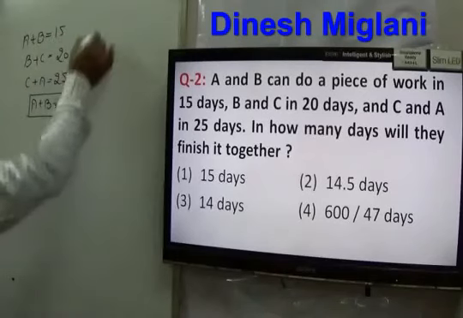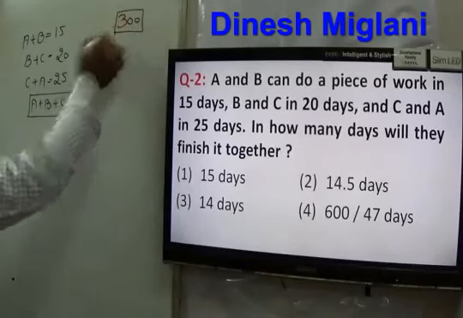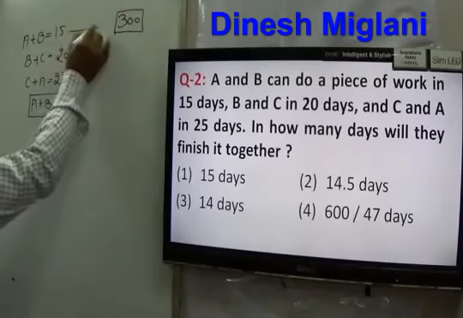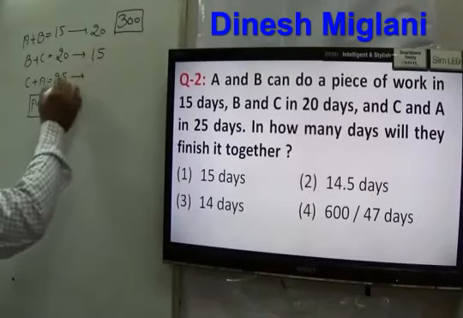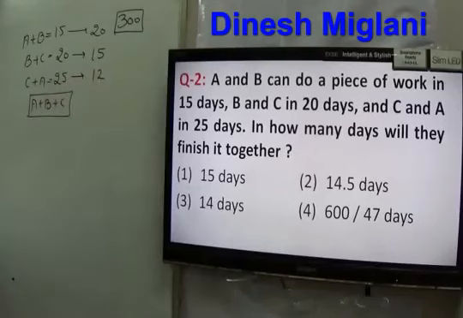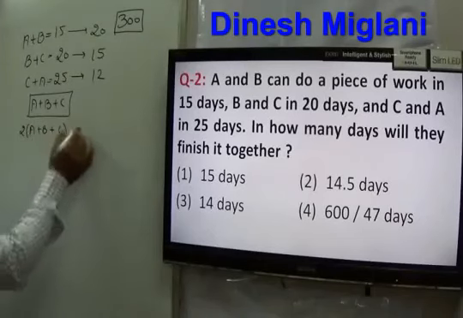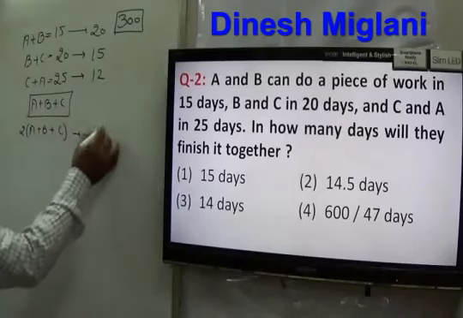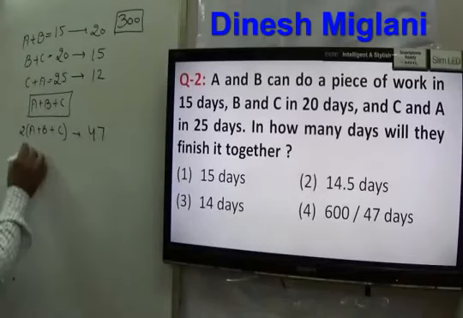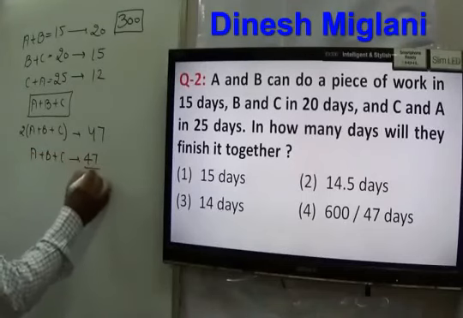When you take the LCM, you find it to be equal to 300. So you can assume total work is equal to 300. It means AB can do 20 work in 1 day, BC can do 15 work in 1 day, AC can do 12 work in 1 day, okay? When I add all 3, I get twice of A plus B plus C. They do 20 plus 15, 35, plus 12, 47. So they do 47 work in 1 day. It means ABC does 47 by 2 work in 1 day.